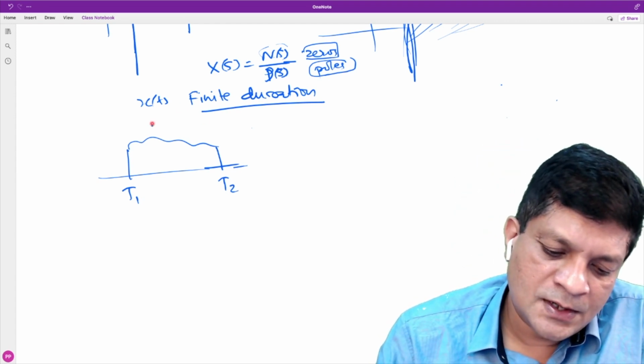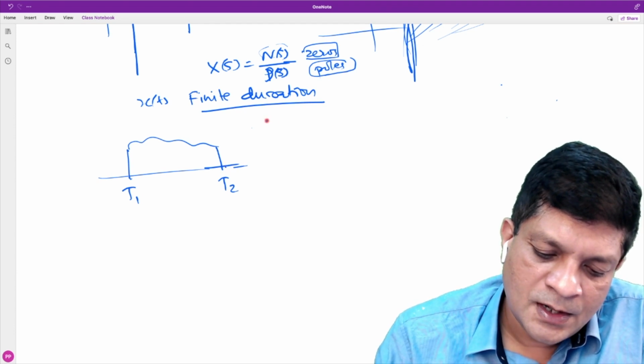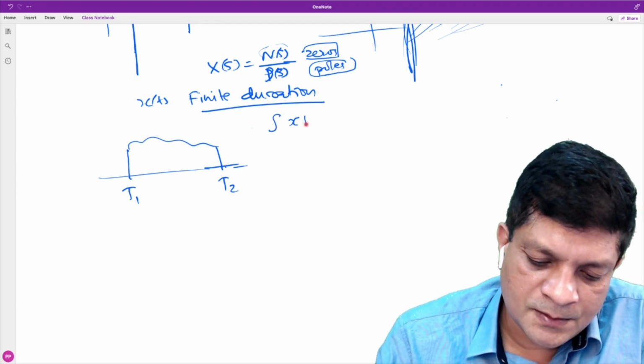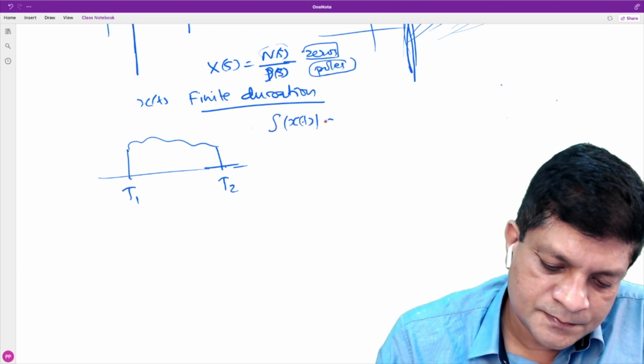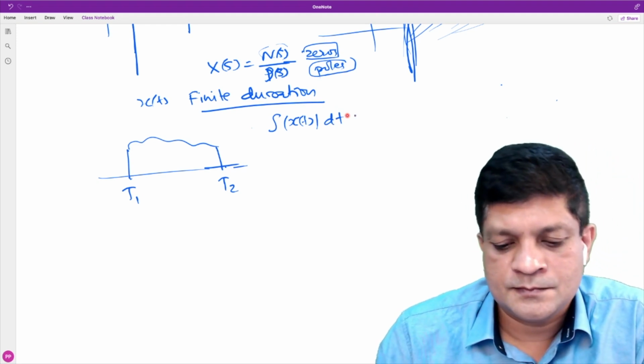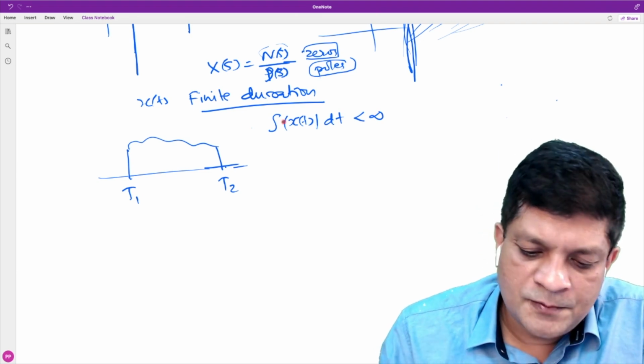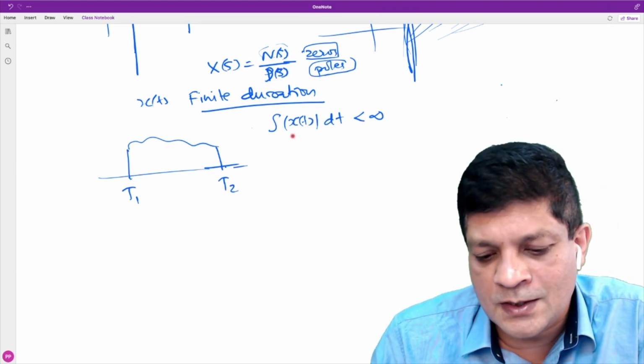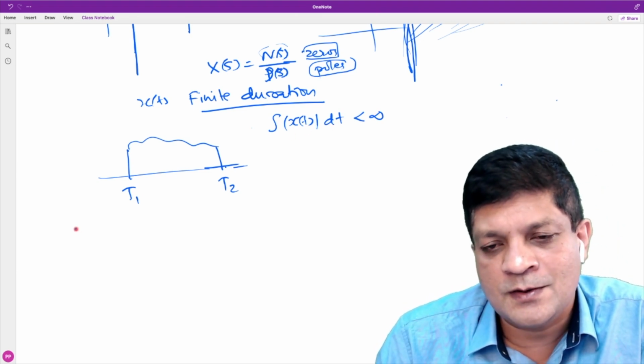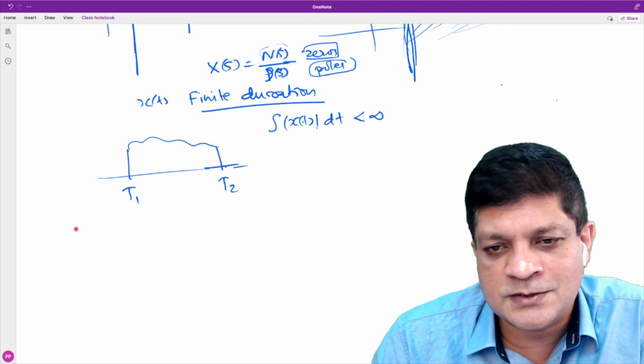And if the signal is of finite duration and if it is absolutely integrable, then which point is in the ROC? What does it mean?